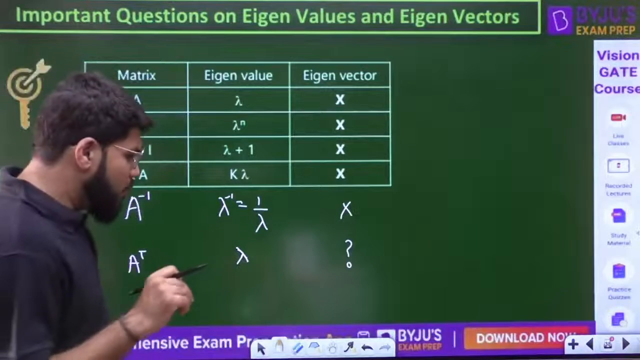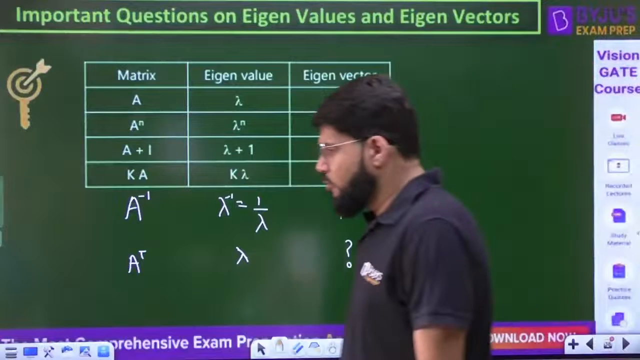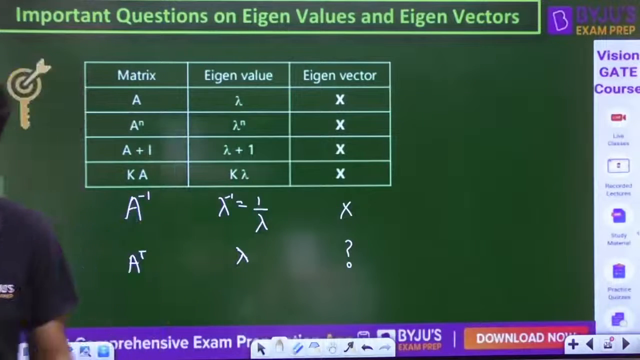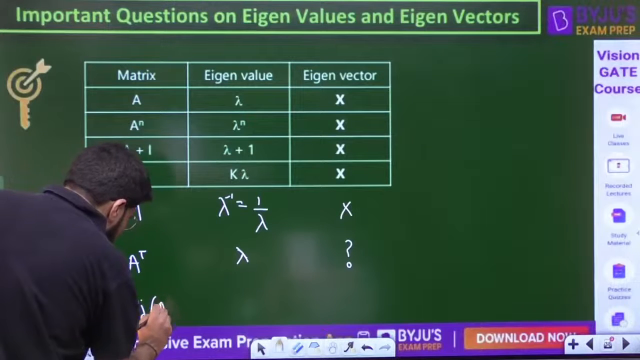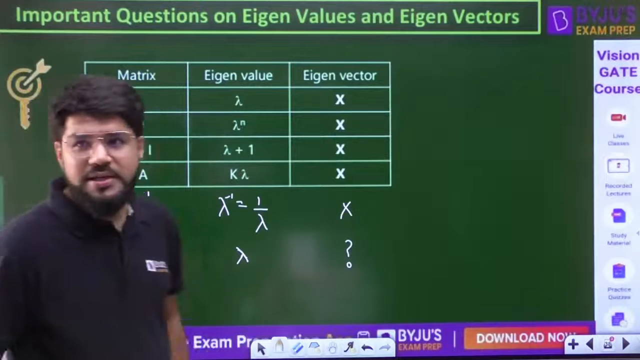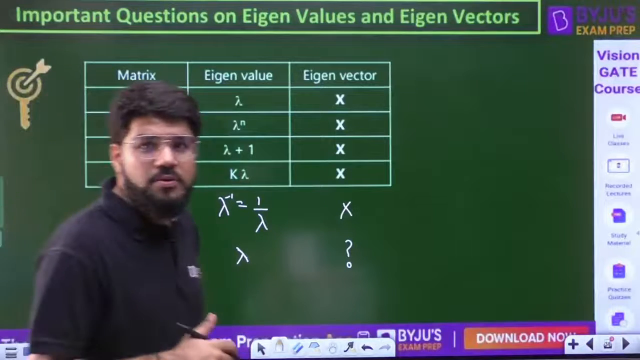Achha. There is a doubt coming up. What about the eigenvalues of adjoint A? Let us discuss that. First, let's complete that question. I'll explain to you how to calculate the eigenvalue of adjoint A. We'll come back to it. Just wait. Let's go back to the question.